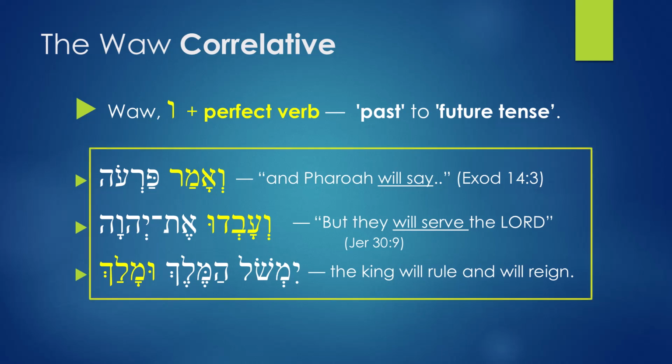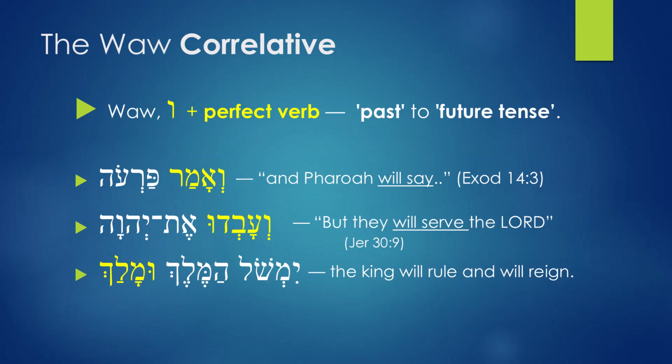Alright, let's look at examples of Waw correlative. We have the first one there. We'amah paro. Now, We'amah paro is translated as, and Pharaoh will say. That part, will say, is coming from We'amah. And We'amah has two things. You have Amah, which is a perfect verb, and you have Waw conjunction. Amah normally is supposed to be translated as past action, past tense. Amah means he said. In the past, he said.